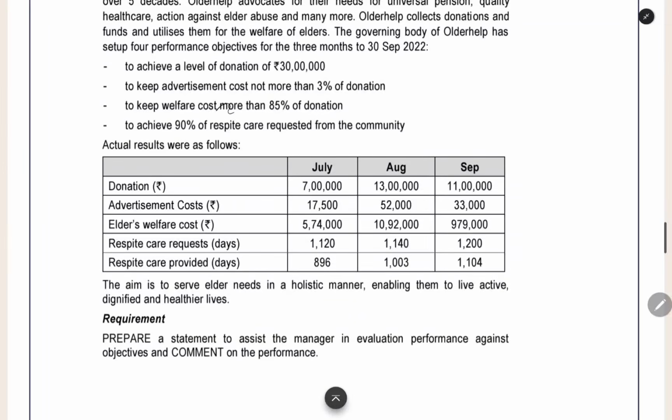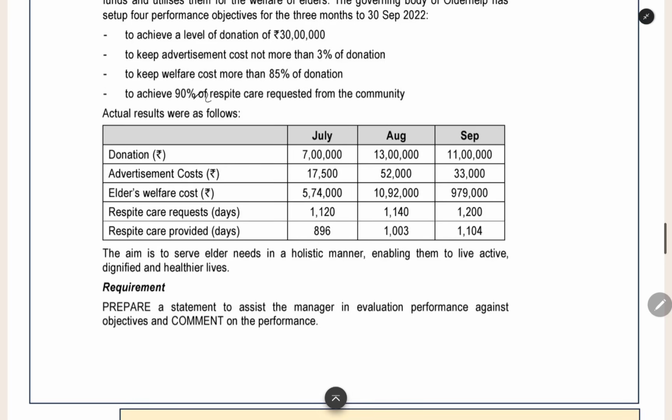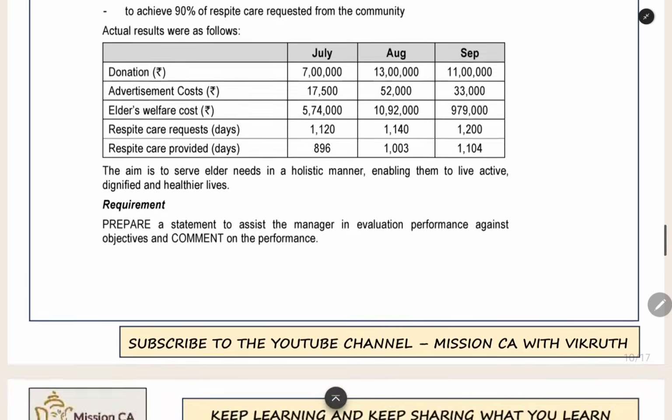And then welfare cost, we should keep it more than 85% of donation. The amount we are spending for the welfare of the people should be 85% of the donation or more. And then to achieve 90% of respite care requested from the community, we should achieve 90% of respite care.